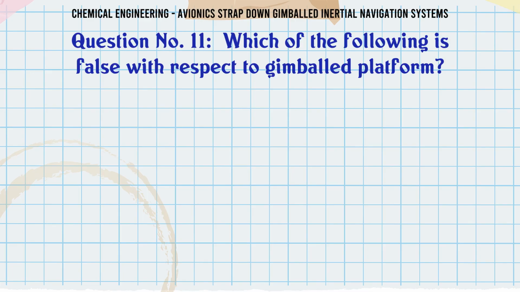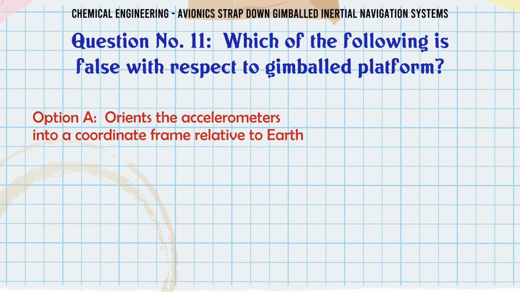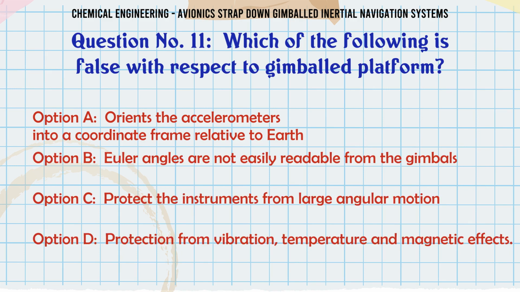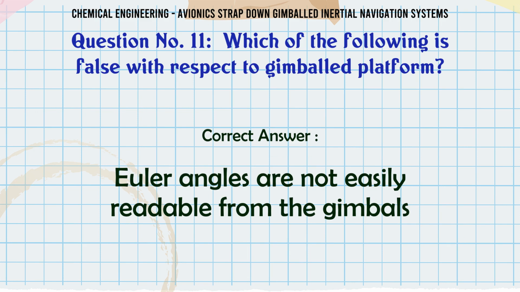Which of the following is false with respect to gimbal platform? A. Orients the accelerometers into a coordinate frame relative to Earth. B. Euler angles are not easily readable from the gimbals. C. Protect the instruments from large angular motion. D. Protection from vibration, temperature, and magnetic effects. The correct answer is Euler angles are not easily readable from the gimbals.